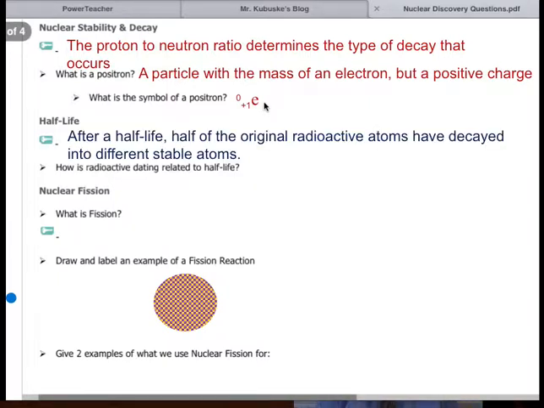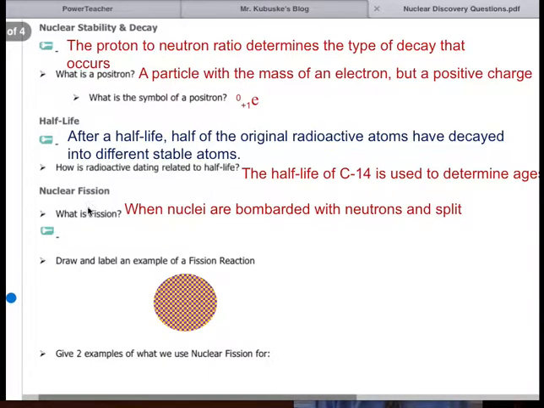Okay, a half-life, that's the amount of time it takes for half of the original amount of a radioactive atom to have decayed into its different stable atoms. Radioactive dating is used to determine the age of organic material because everything, even you and I, has carbon-14 in us. We have a certain amount of it, and we can track the amount of carbon-14 over thousands to hundreds of thousands of years. Each time it loses half, that's how we can determine something's age and say that it's 10,000 years old. Well, nobody's around to see that it was 10,000 years old, but we know that it only has about a quarter of its carbon-14 left that it was supposed to have, so therefore we can determine its age.